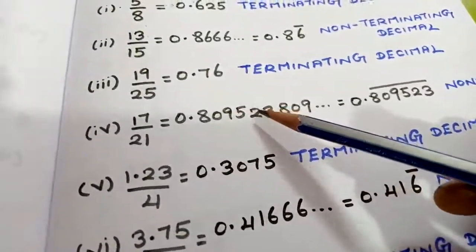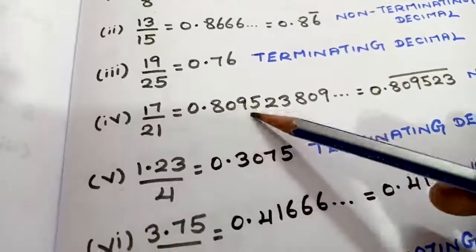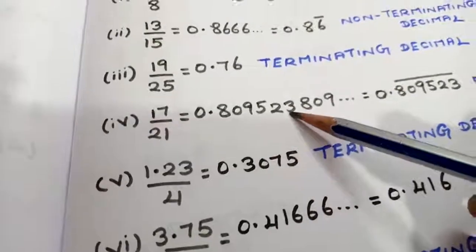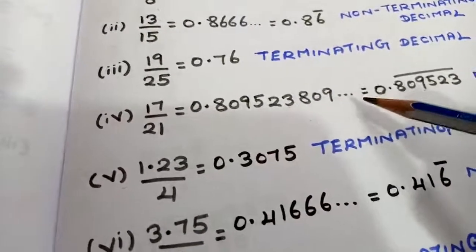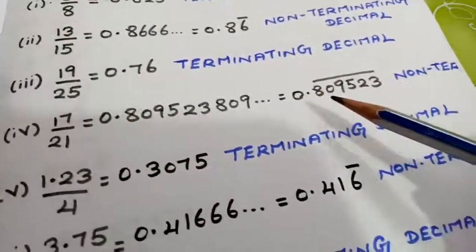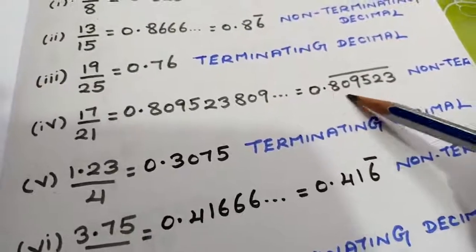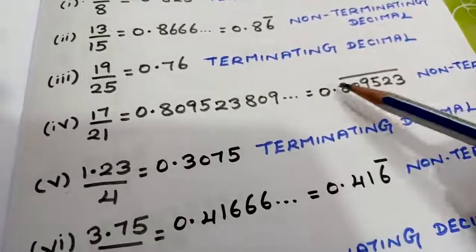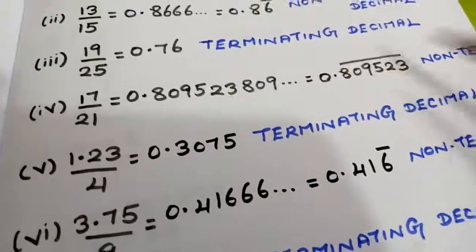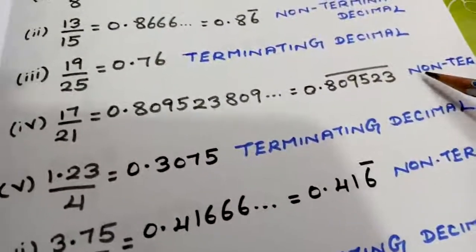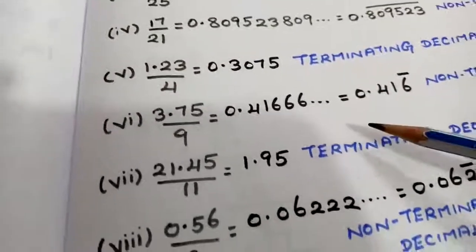Sometimes you will get a value like 0.809523, and again it starts like this, 809523, etc. So the numbers are repeated in this manner. If I put a full line over it, it means this particular group of numbers is repeated. This is called a non-terminating decimal. In the same way, you are going to try the remaining sums.